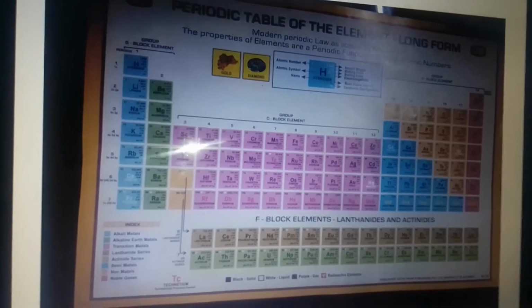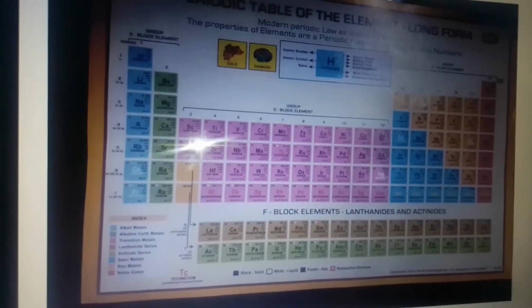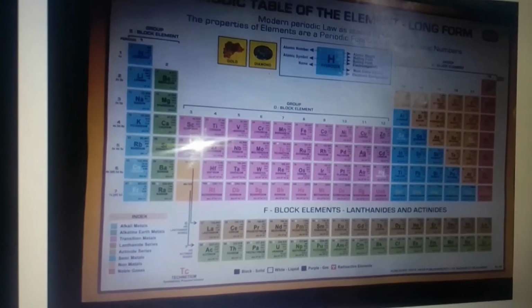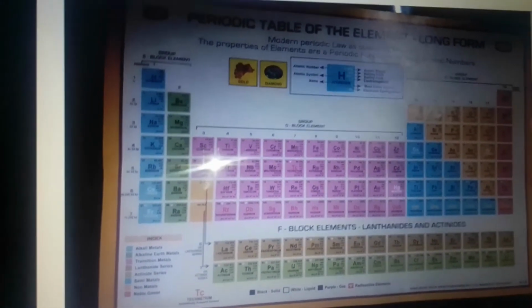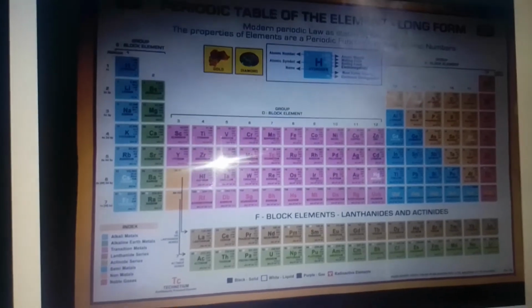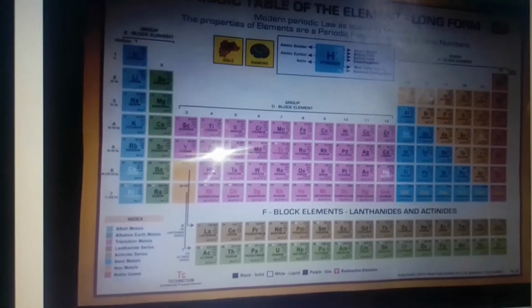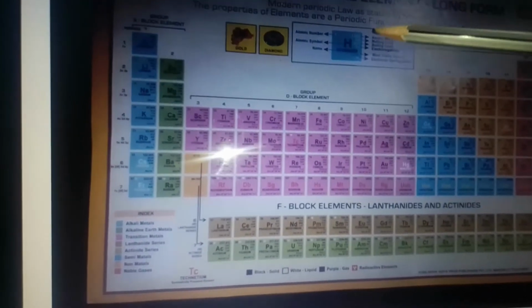Now after that we will see how these elements are arranged and, according to their properties, how they are shown. This is the periodic table of elements, or it is also called the long form of the periodic table.